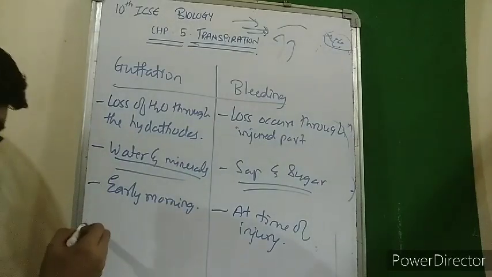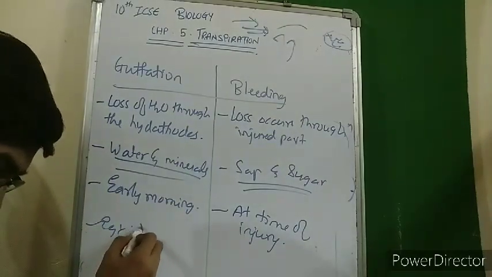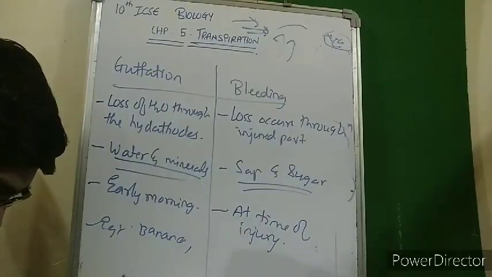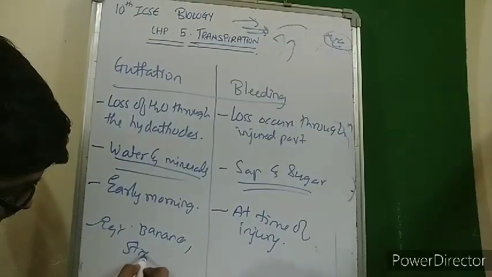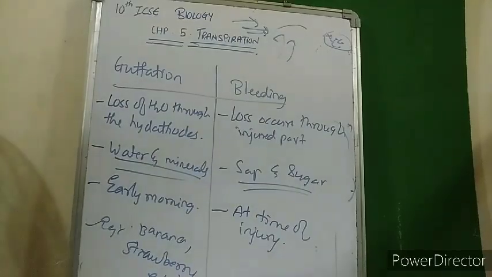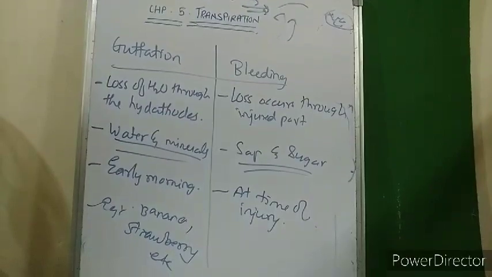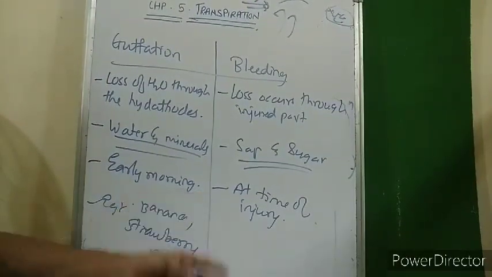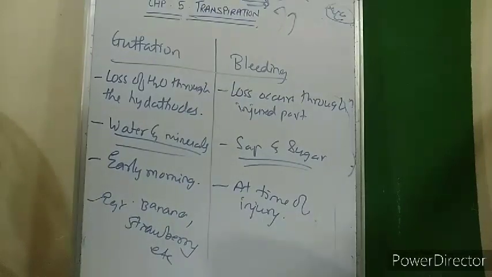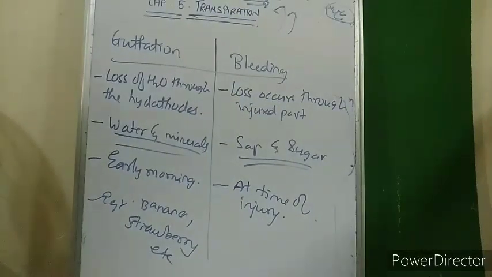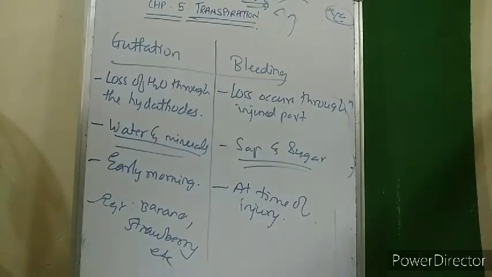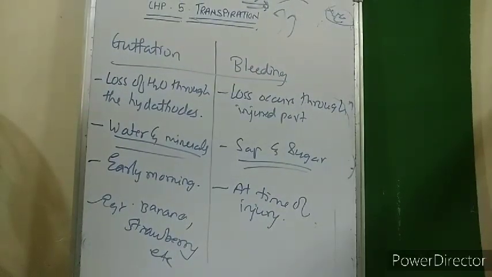An example in which it occurs is banana, strawberry, etc. Guttation and bleeding would take place in all the plants in which injury occurs or happens by chance.